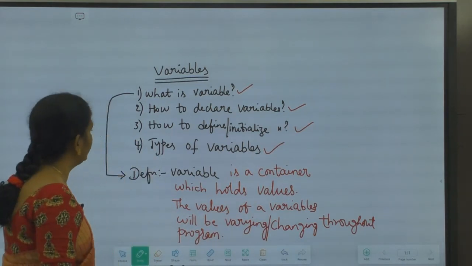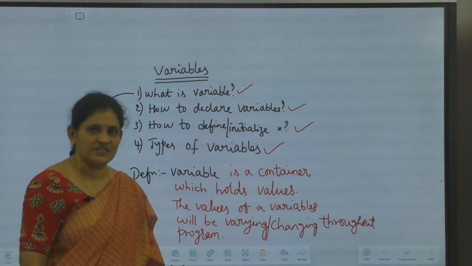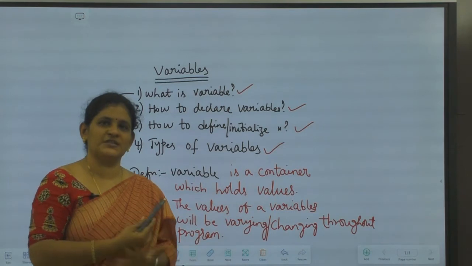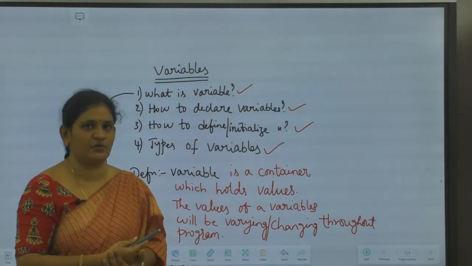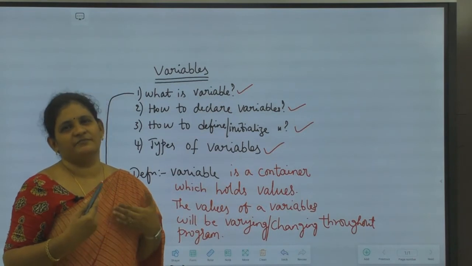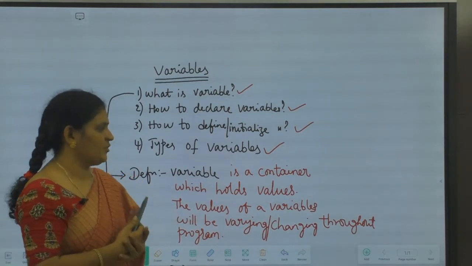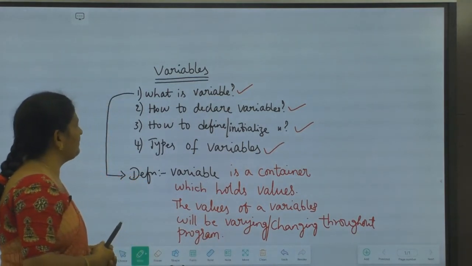So students, what is a variable? We have already used variables in C programming, Python programming, and C++ programming. We are already well aware of this concept, but I'll still discuss it because it is a slightly different concept in Java.